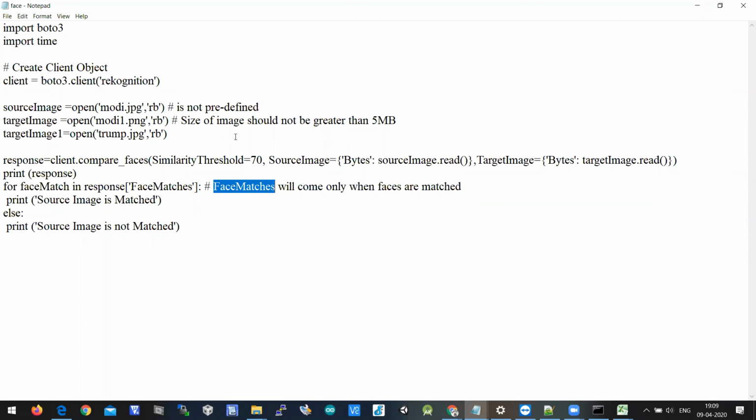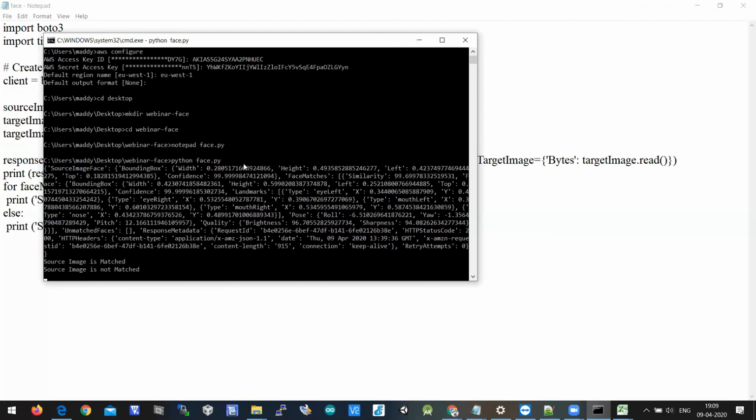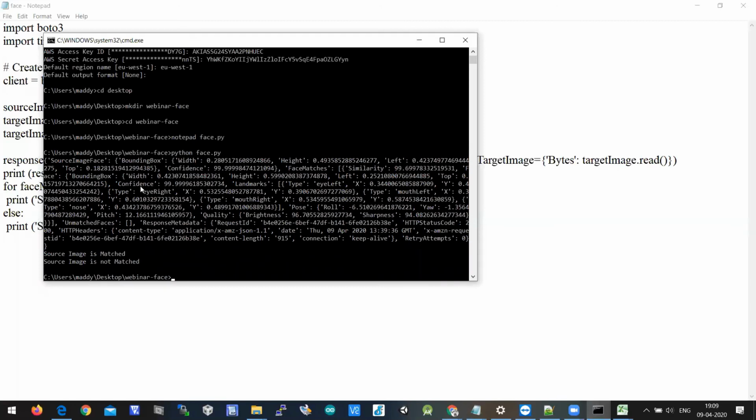So let's run this program. You know how to run it, right? Control S for saving, open command prompt, and type python space face.py. If internet is available, you will get the response here in 1 minute. My internet today is very slow because it was raining outside. Okay, it is building. Let's forget about these print statements.